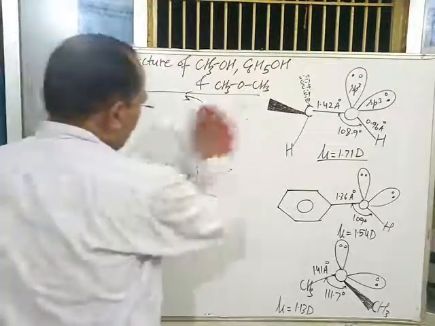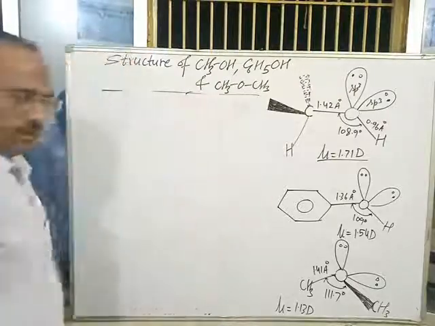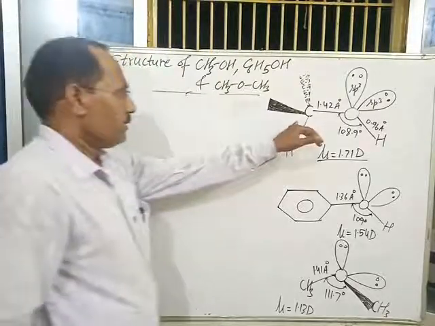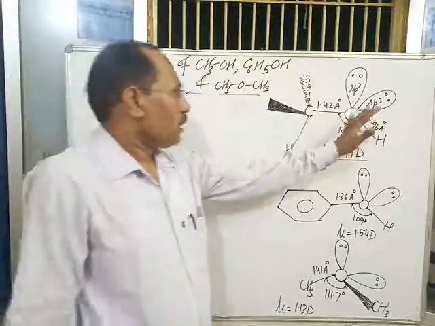Now, in case of alcohols, carbon uses sp3 hybridization and oxygen also uses sp3 hybridization.